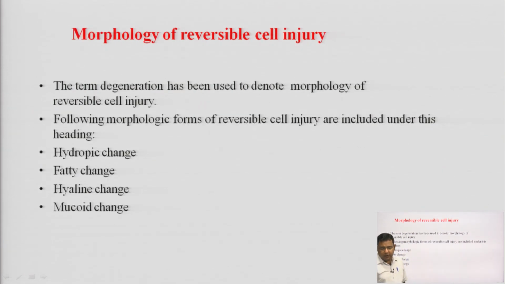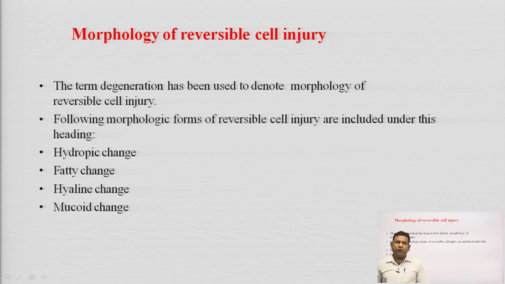Now come to the morphology of reversible cell injury. The term degeneration has been used to denote the morphology of reversible cell injury. So, degeneration is the term we use to study the morphology of reversible cell injury.